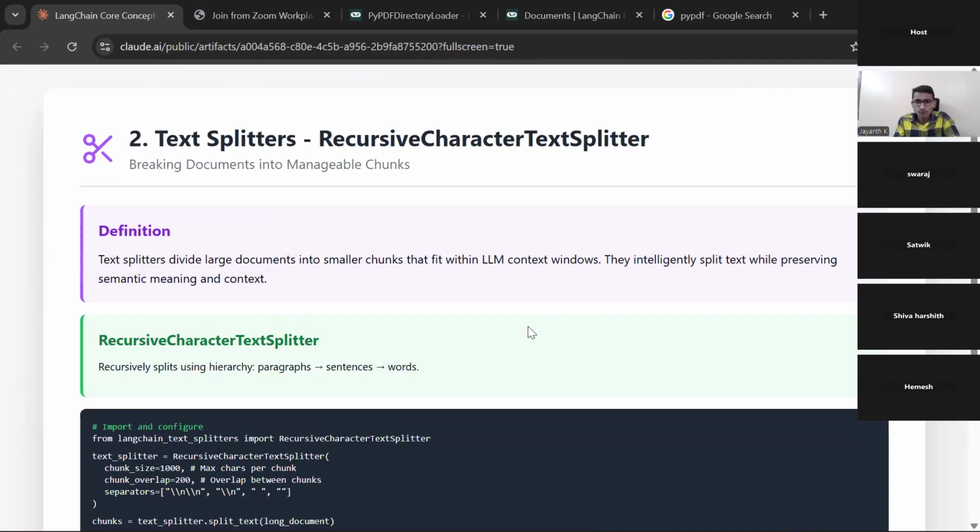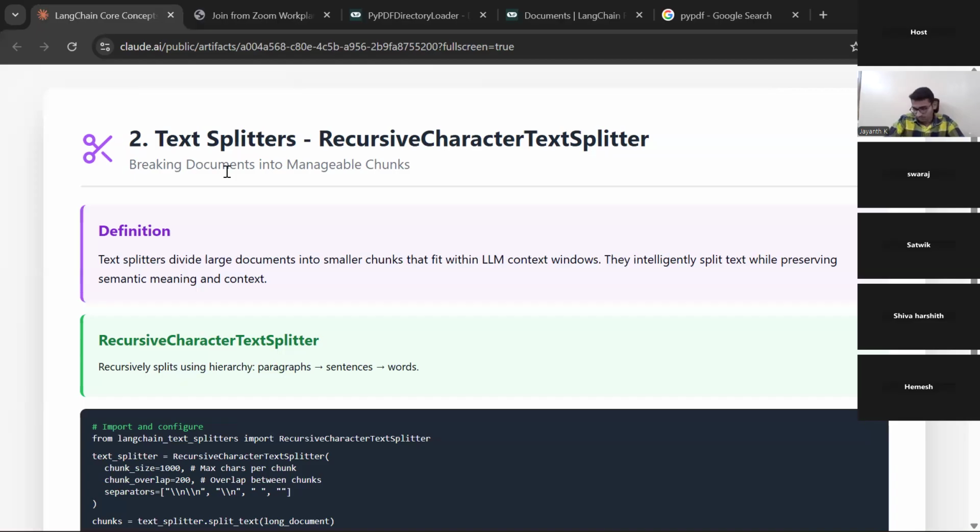Okay. Now I have loaded the data in the document format, but it contains a huge chunk. One whole book is present in the document. Can I use this directly? The LangChain ecosystem says no. The framework says no. You have to break it into chunks. Why is it telling like that? Can anyone tell me why we have to break our content into chunks?